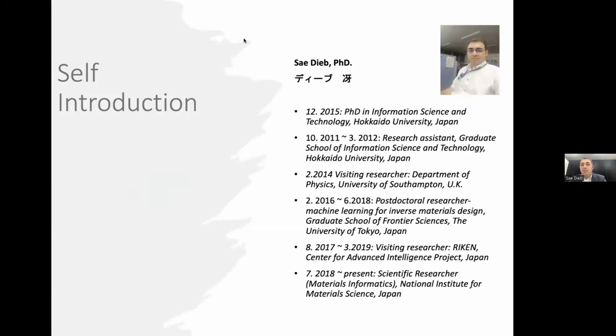At that time, the topic changed a little into developing new machine learning methods for materials inverse design, namely Bayesian optimization and Monte Carlo research. Then I moved to NIMS in 2018 as a researcher, where I worked on both sides, like I'm doing now: the data and text mining, and also data-driven materials inverse design with machine learning.